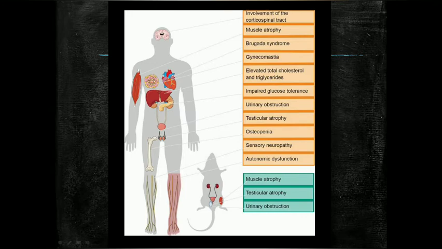Elevated total cholesterol and triglycerides, impaired glucose tolerance, urinary obstruction, testicular atrophy, osteopenia, sensory neuropathy, and autonomic dysfunction are also seen.